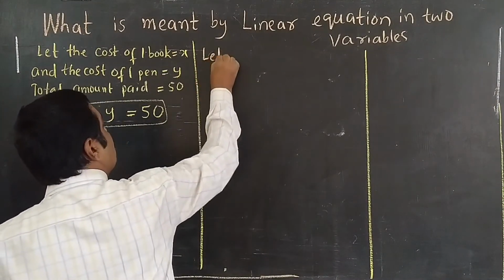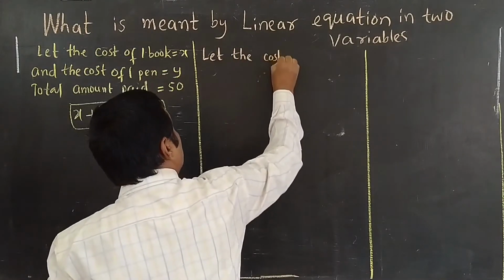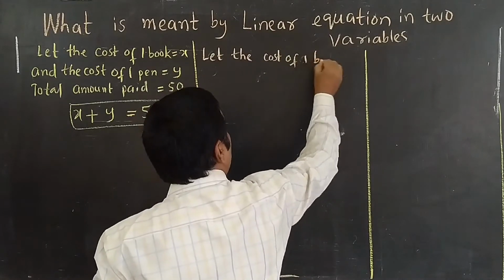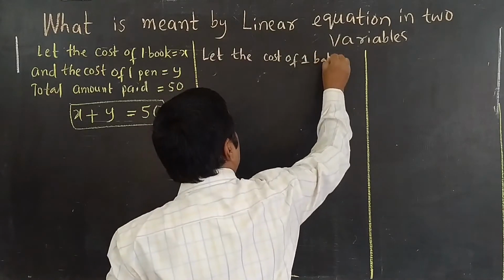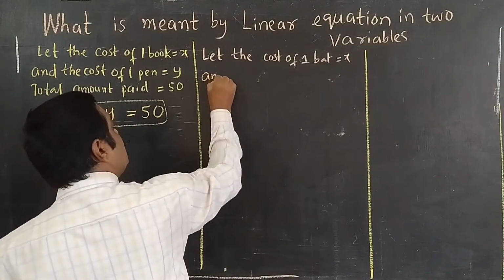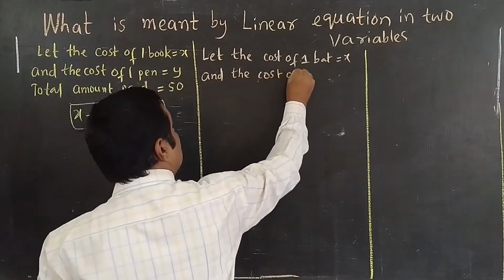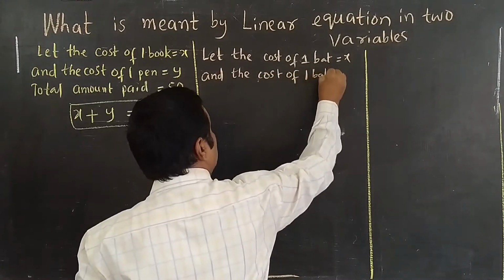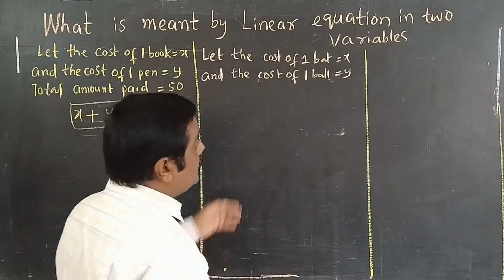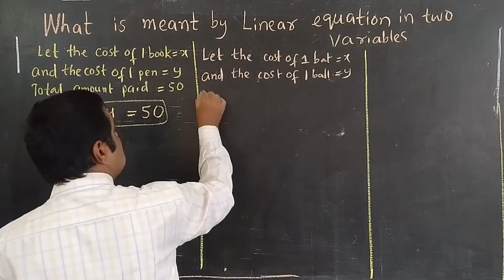Let the cost of one bat be x rupees, and the cost of one ball be y rupees. But he bought how many bats? Two bats.